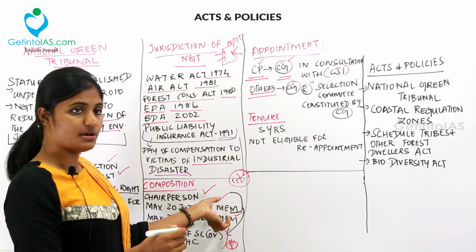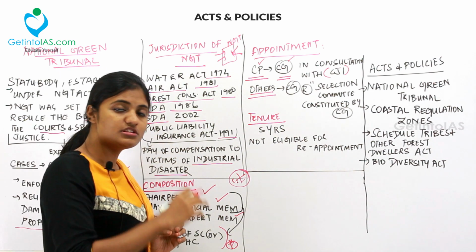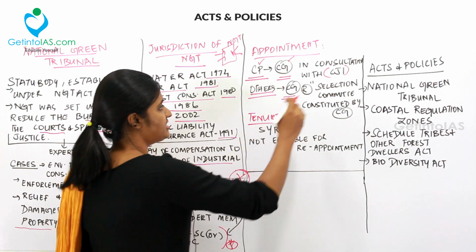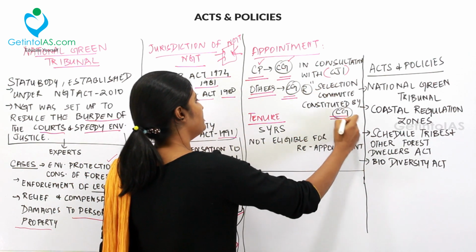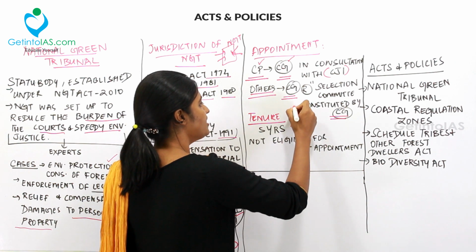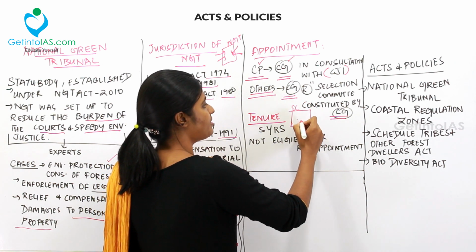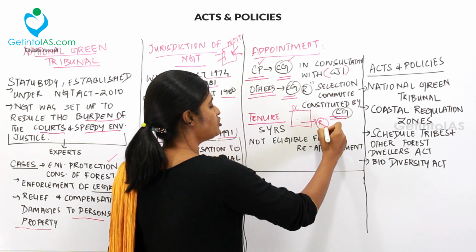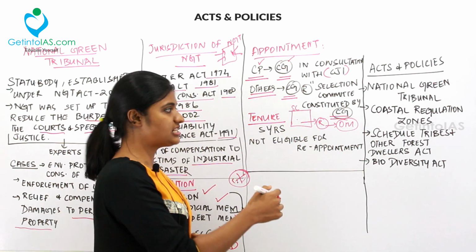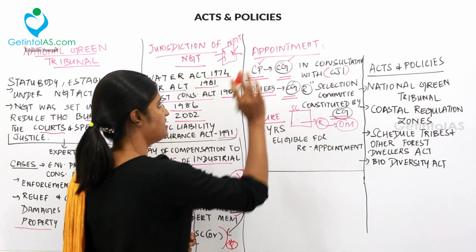All other members are also appointed by the central government, on the recommendation of a selection committee constituted by the central government. This selection committee will recommend the other judicial members and the expert members. So this is the point under appointment.